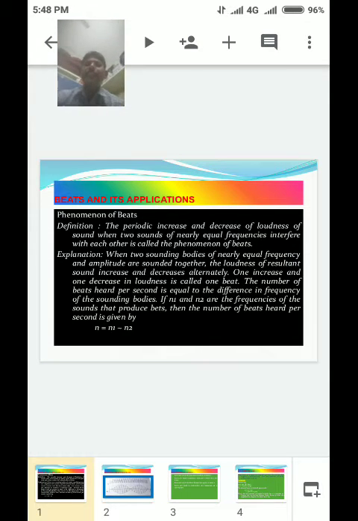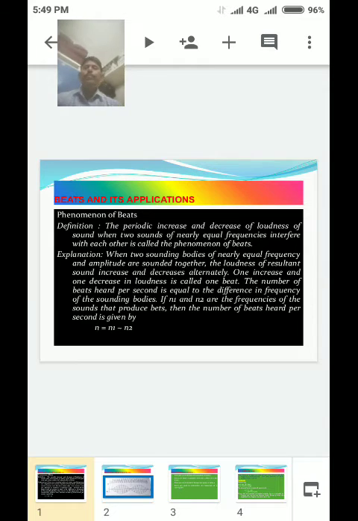The periodic increase and decrease of loudness of sound when two sounds of nearly equal frequencies interfere with each other is called the phenomenon of beats. Easy to understand, an easy and important topic.